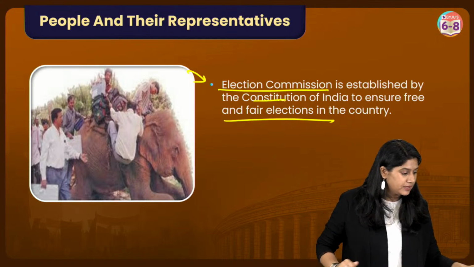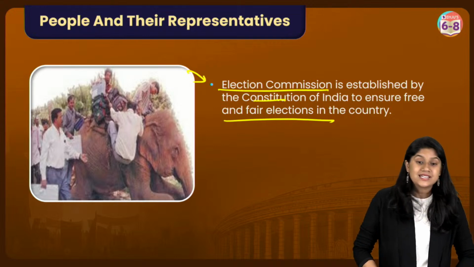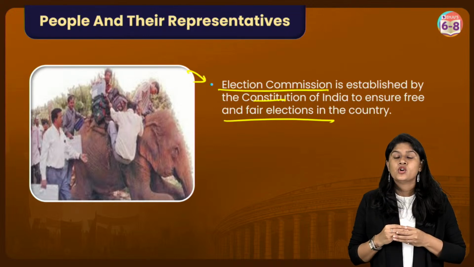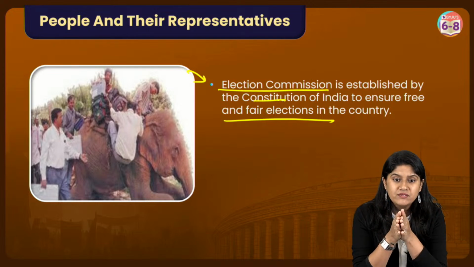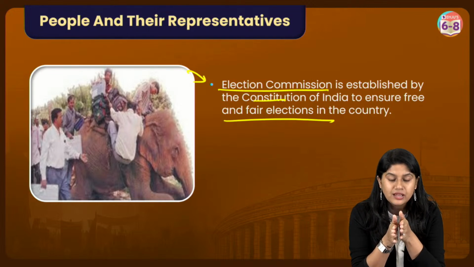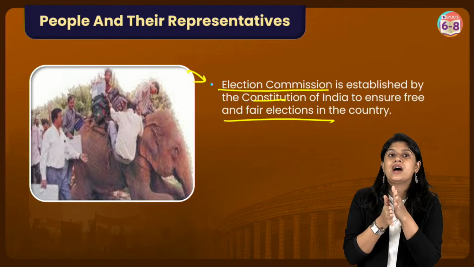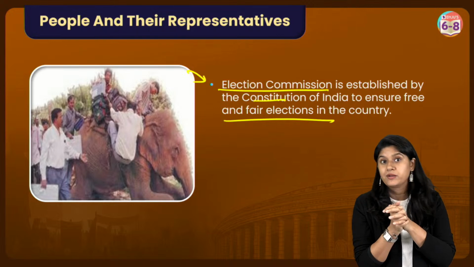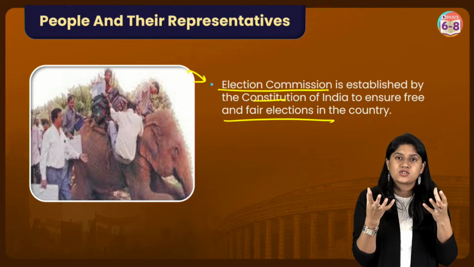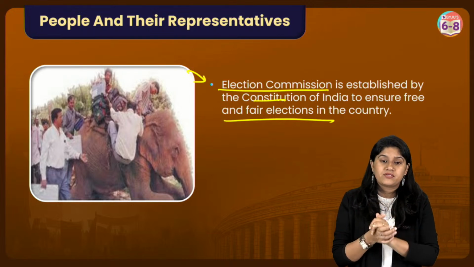Clear, everyone? I can see many of you asking why 18. According to surveys and the government, they believe that after the age of 18, citizens have an understanding of what is right and wrong in terms of political welfare. So they understand what is good for society, and that is the reason they have given.